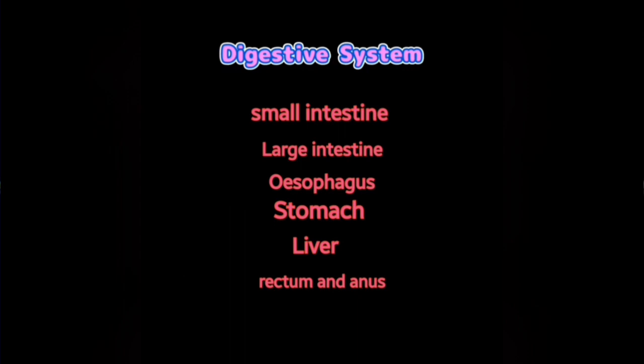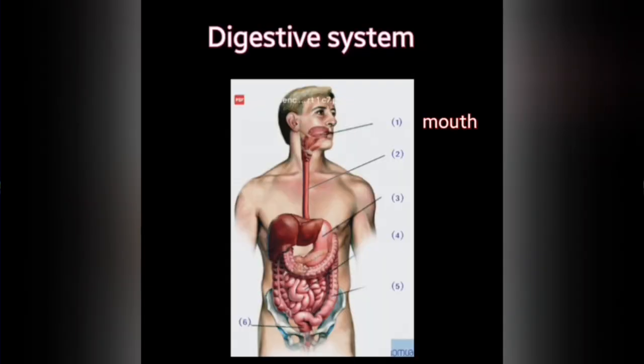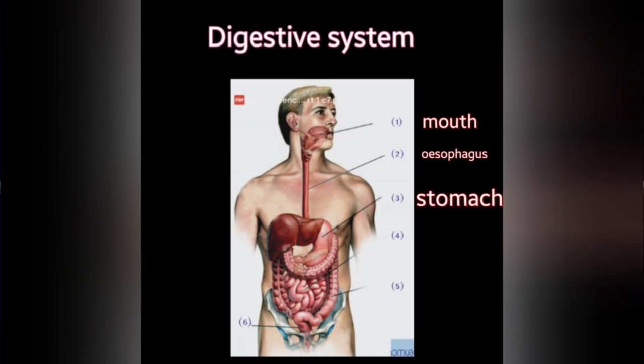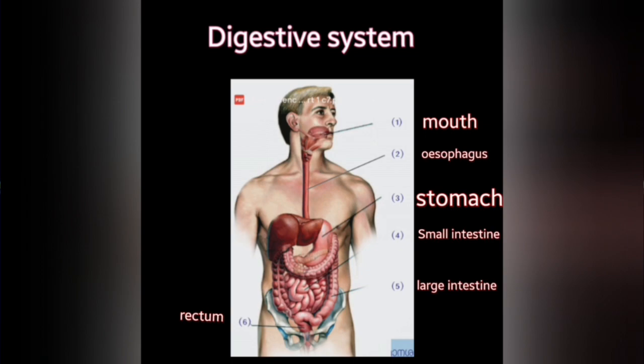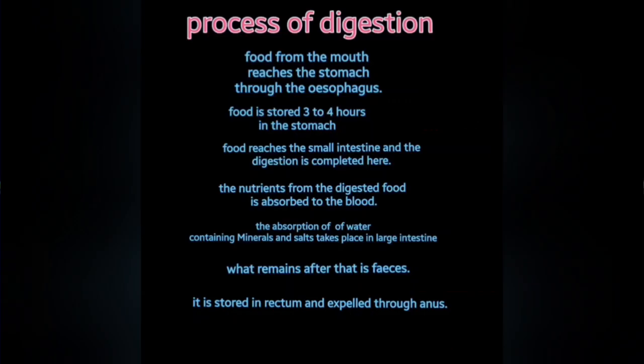Digestive system. Digestive system contains small intestine, large intestine, esophagus, stomach, liver, rectum, and anus. Process of digestion. Food from the mouth reaches the stomach through the esophagus.